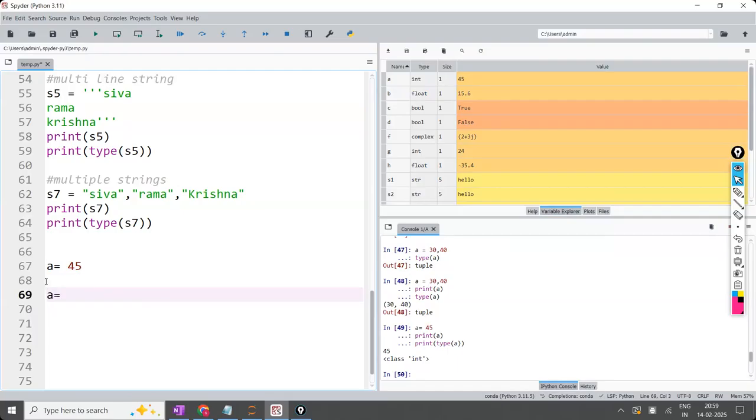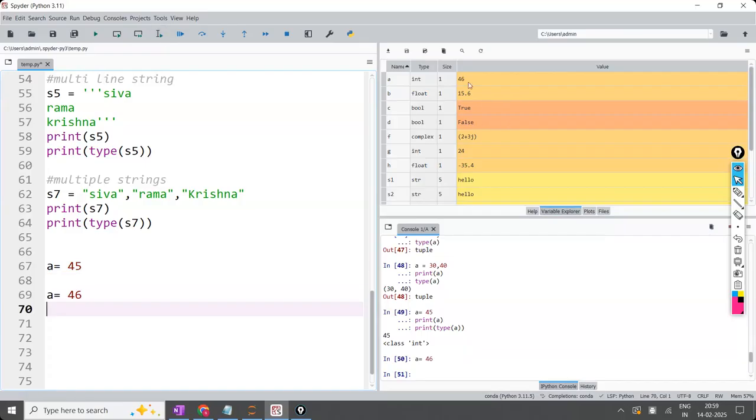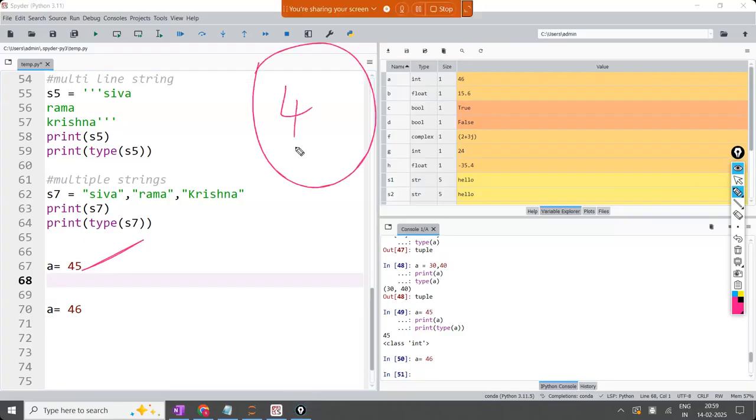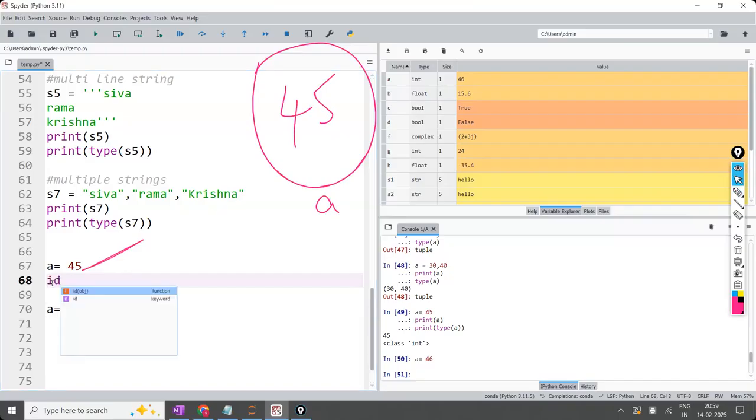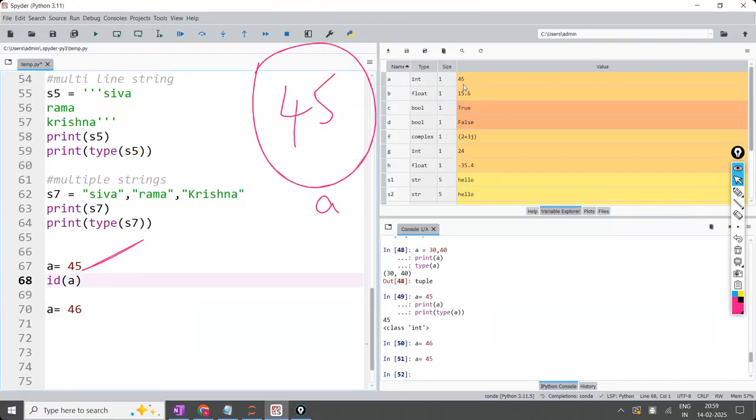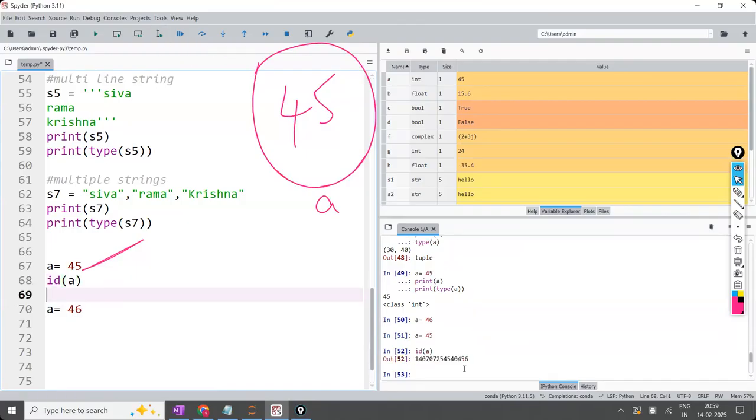Now, after this, I'm writing A is equal to 46. Now, what is the A value? 46. Sir, it was replaced. No, sir, you told that it is not replaced. Now, let us see. First, I'm going to check. I told you that first this line will be executed. Once this line is executed, in the backend it is going to create one object 45 and give it the name A, and for this object one ID will be given. I'm going to ask what is the ID of A. First, A is equal to 45. What is the A value, guys? 45. What is the ID? ID means address. This is called the address of the object.